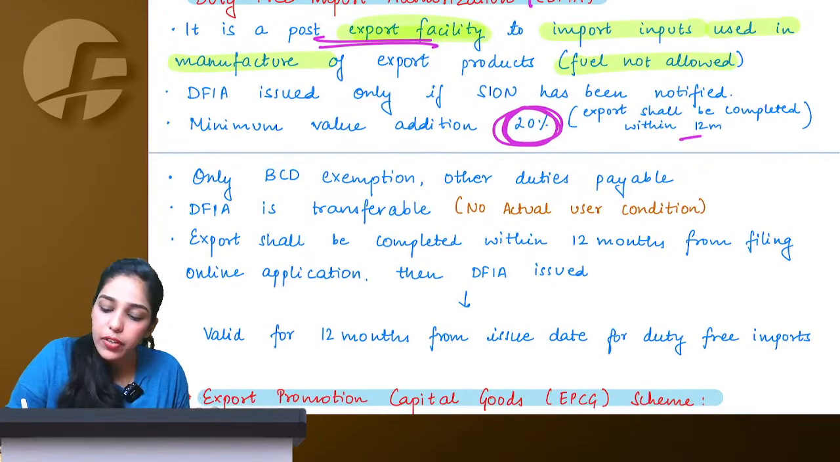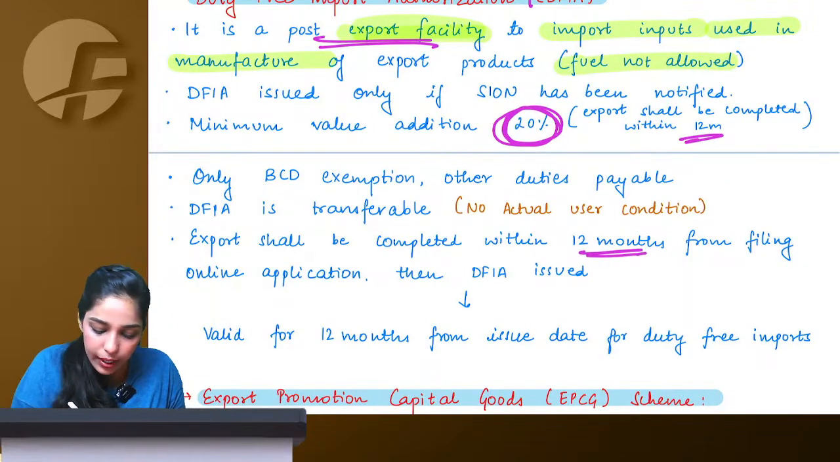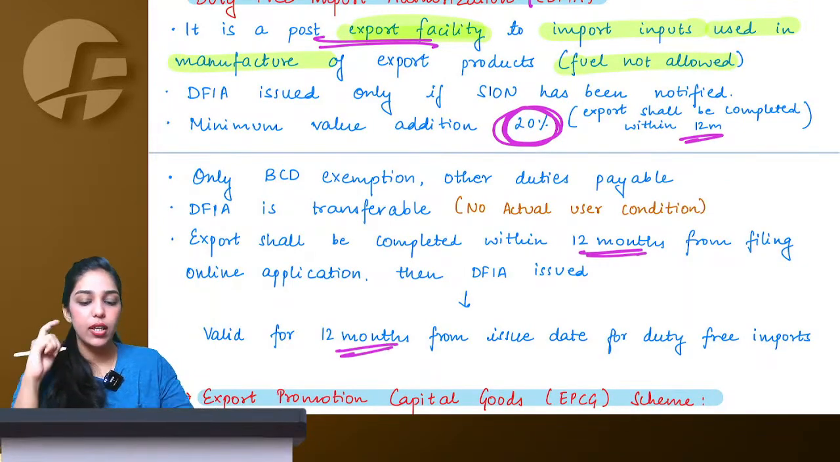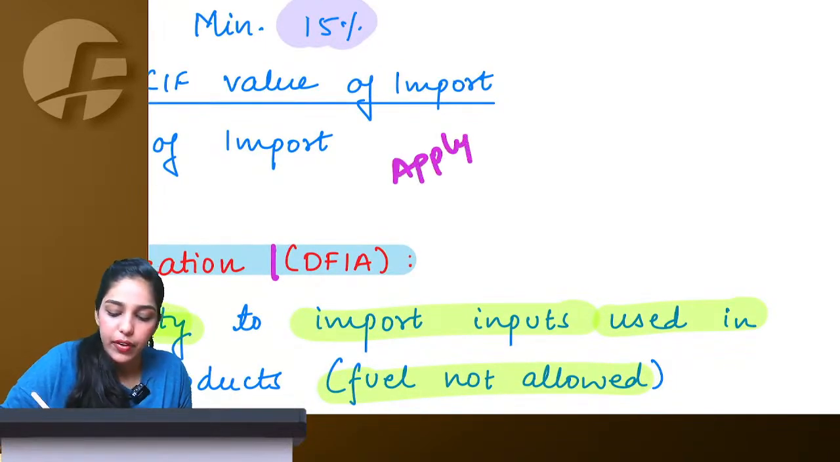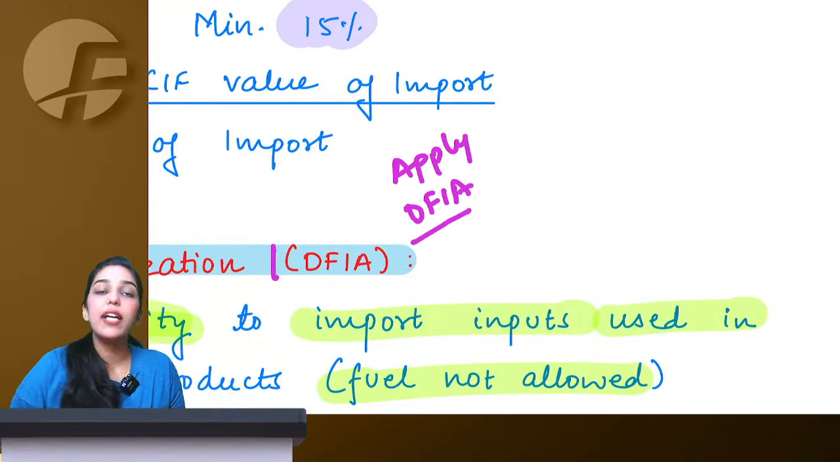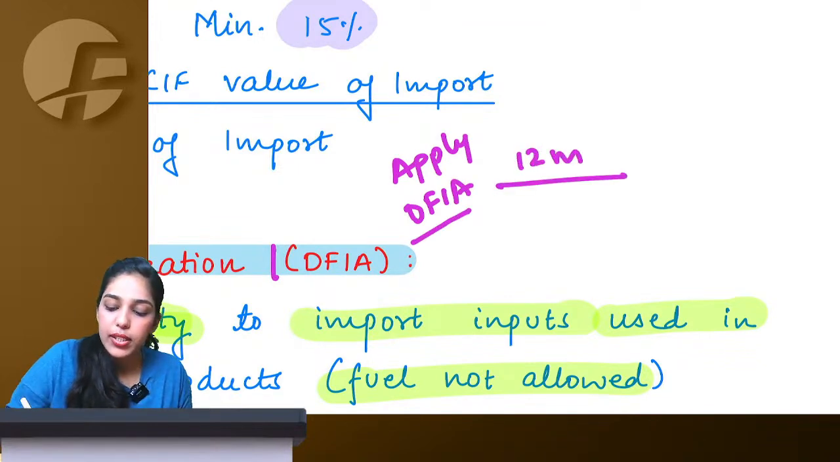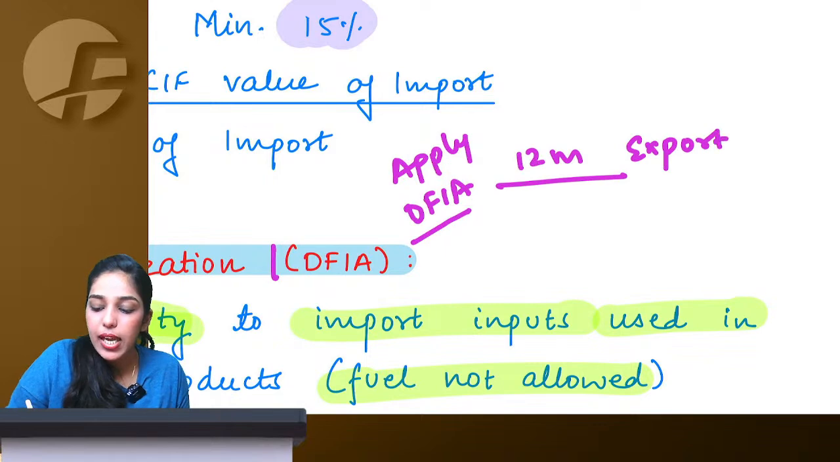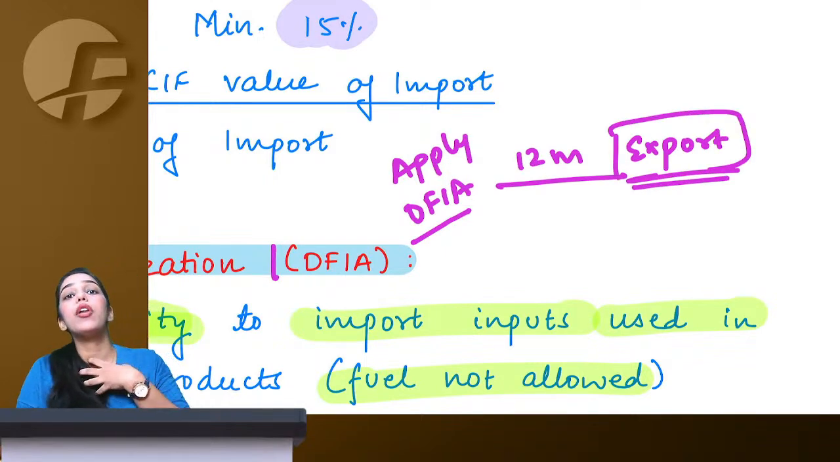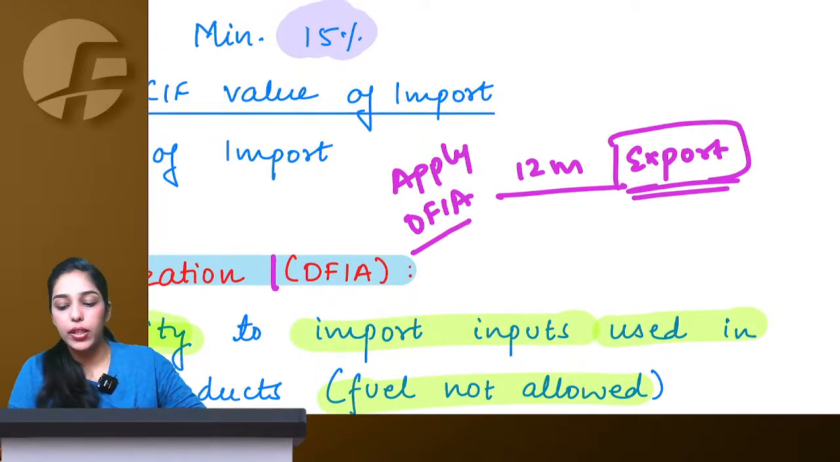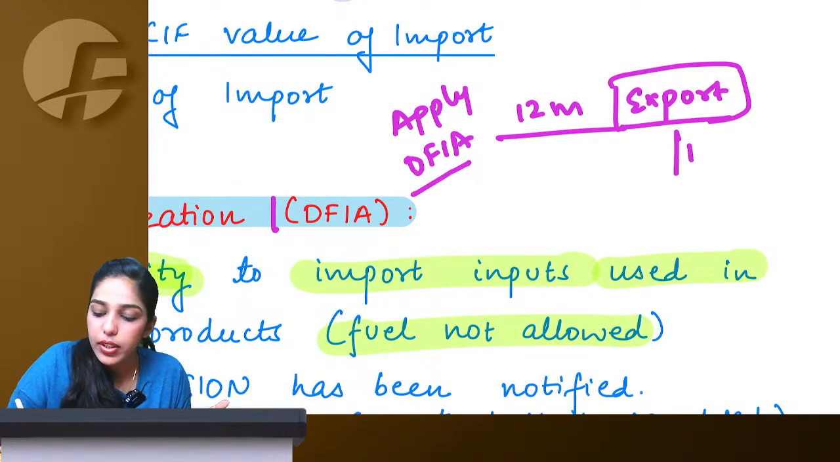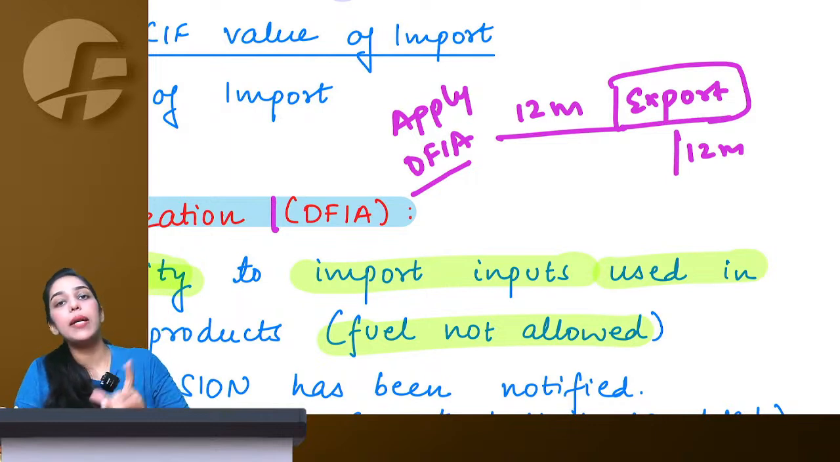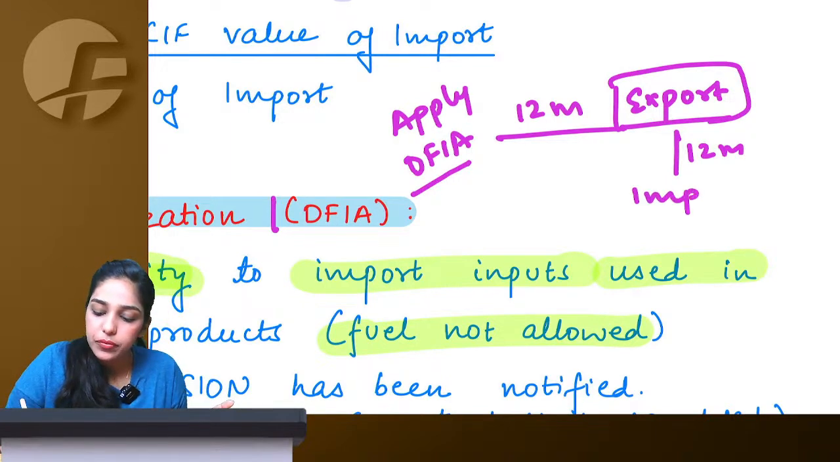Now see, here they have given 12 months, 12 months and 12 months. Why three 12 months here? Understand with this small chart. Today I apply for DFIA. Once I apply for DFIA, within 12 months I have to export. Means I will show them that see, I am capable of exporting, I can export. Now once I export, within 12 months from here, now I can import.